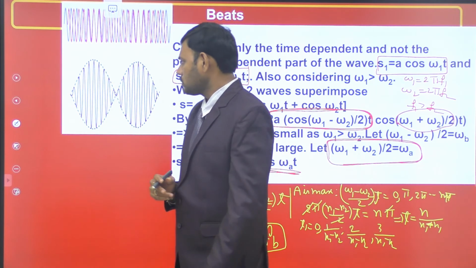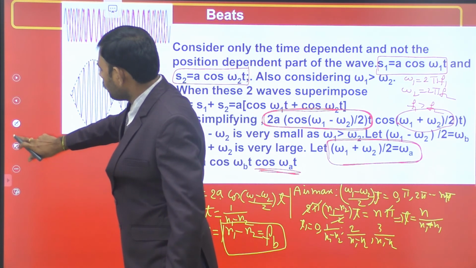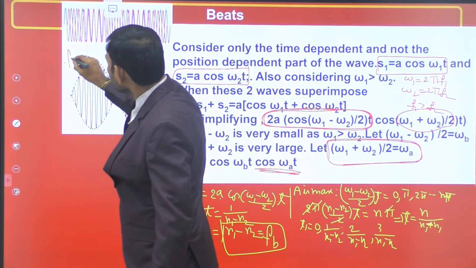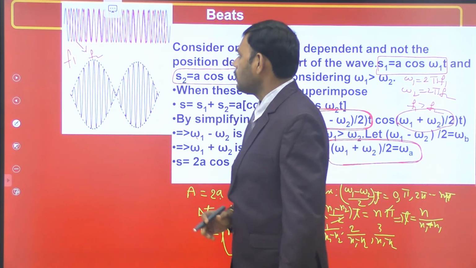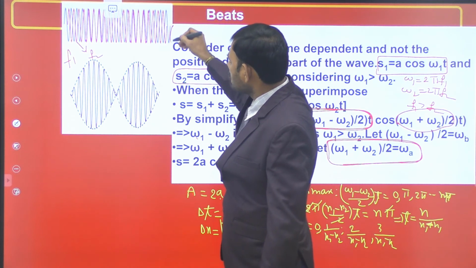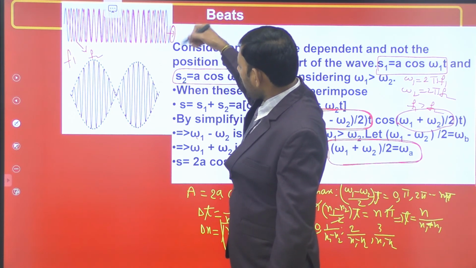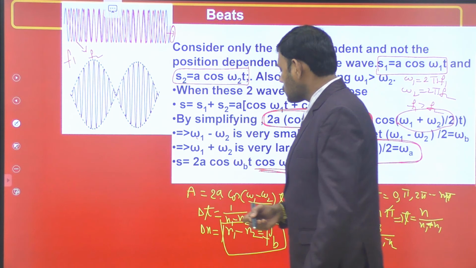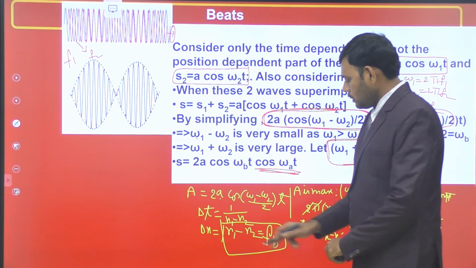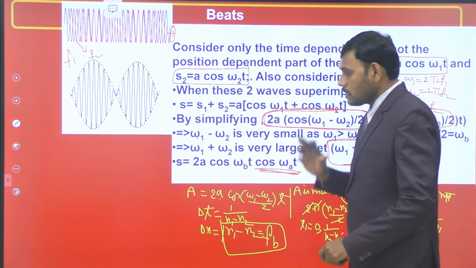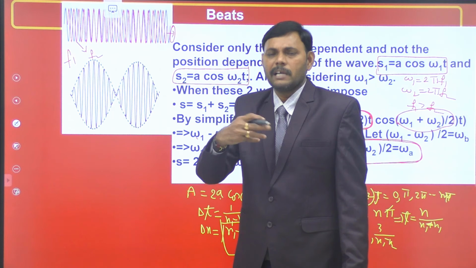So if two sound waves of nearly equal frequencies, let this blue one be the sound wave of frequency F1, and the red colored wave of frequency F2, are produced simultaneously, here we are receiving sound into our ear, then we receive maximum and minimum sound alternately. The distance between two successive maxima is the time interval 1 by (N1 minus N2), then the beat frequency is N1 minus N2, that is the number of beats heard in 1 second. One maximum and one minimum considered together make a beat.